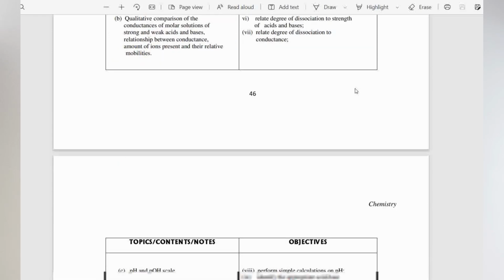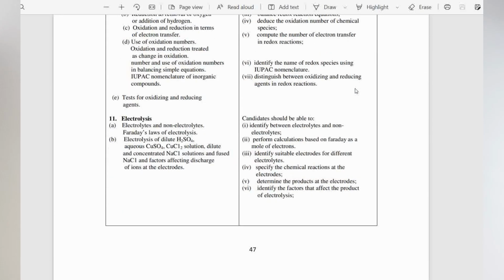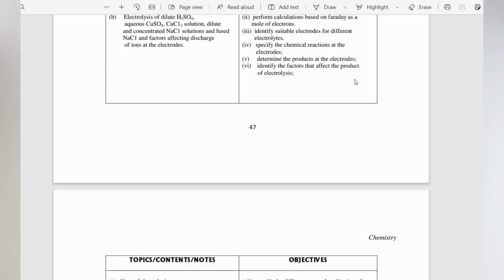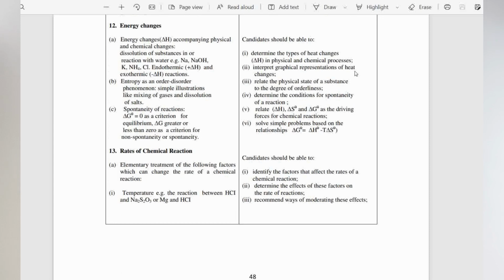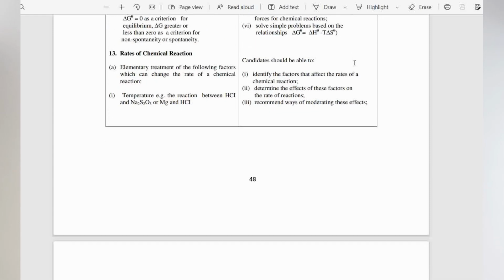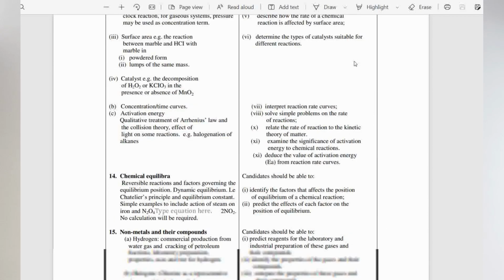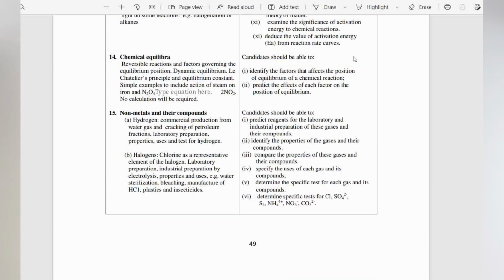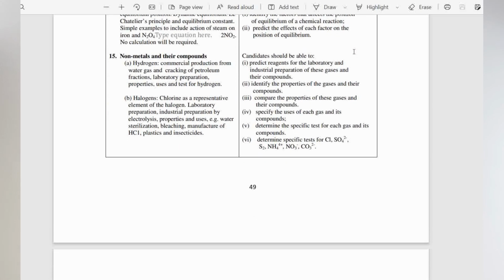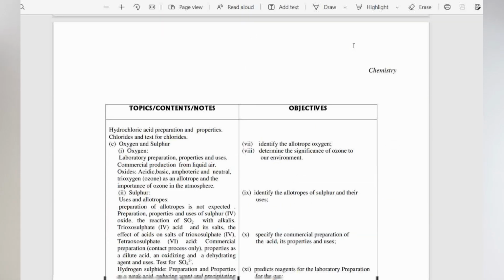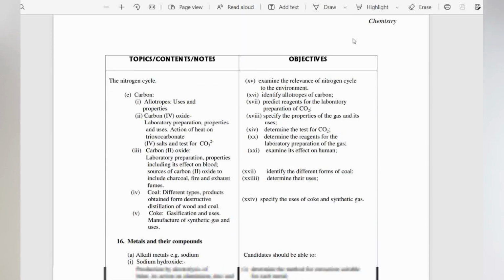And topic 10 is oxidation and reduction. 11 is electrolysis. 12 is energy changes. 13 is rate of chemical reaction. 14 is chemical equilibria. 15 is non-metals and their compounds. 16 is metals and their compounds.